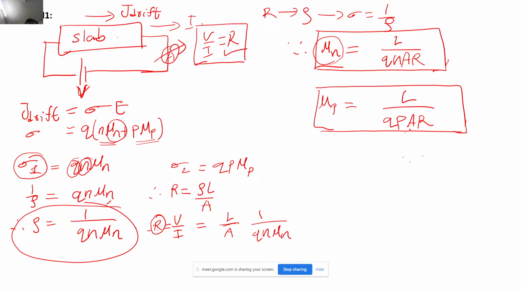So this is the formula that I will be directly using now as I have derived it. So mu n is nothing but L upon q into n into A into R, where n is the concentration of the electron in that semiconductor material. And since our dopant concentration is much higher than the intrinsic concentration, we will ignore the Ni factor, because our Nd is there plus our Ni is also there. But if Nd becomes much greater than Ni, then I can simply ignore this Ni, right? So now our mobility is nothing but L upon q into n into A into R, right?